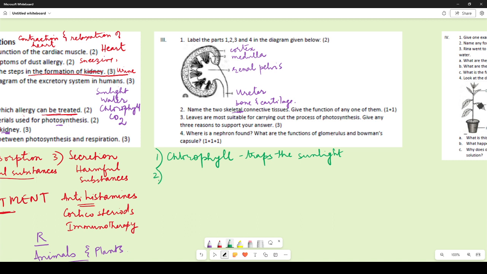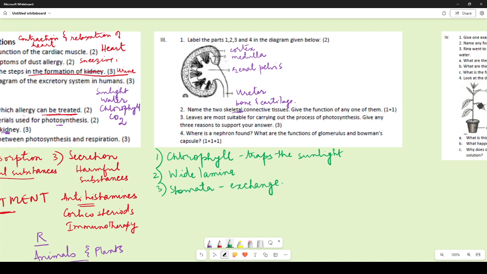Then it has wide lamina, right? So that it gets a large surface to trap the sunlight. It can absorb maximum sunlight, and therefore it can help in the process of photosynthesis. Then it has stomata, right, which help in the exchange of gases.